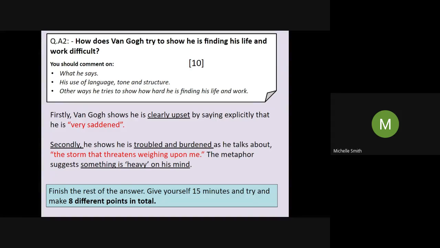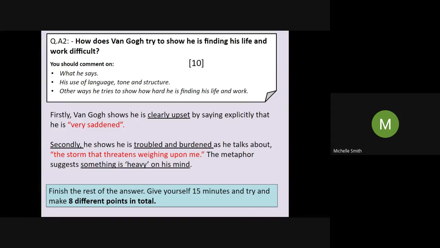Because he used that metaphor, the storm that threatened. You can put the quote first and then say this suggests and do your inference, or you can do it where I've put, I usually put the inference first. Yeah, I think Van Gogh feels like this, and here's my evidence to support it. But try and make sure you embed those keywords and phrases, just because it's a lot quicker.